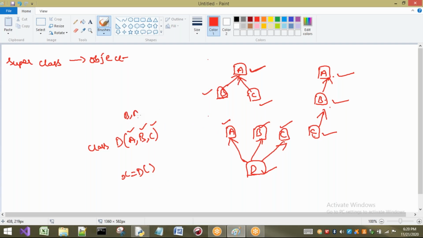If I write B comma A comma C, then first here, second here, third here. If I change the order like C, B, A, then what happens? It will check in C first, after that in B, after that in A, according to this order.